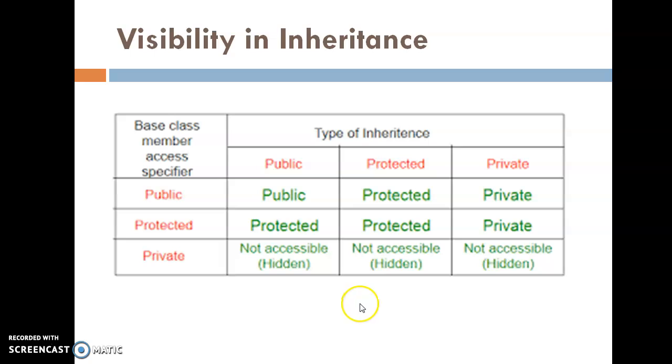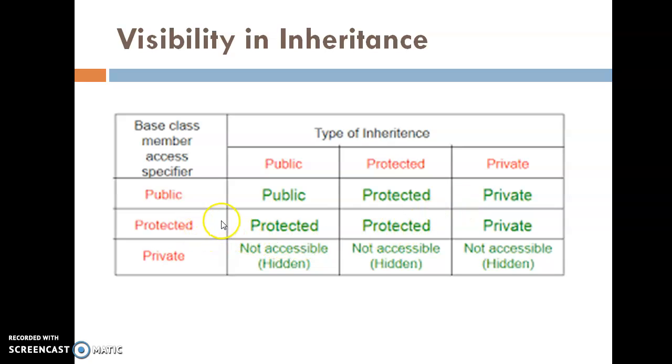First, before going to discuss the types of inheritance, how the specifiers are visible in inheritance. If the base class is derived with the specifier public, then the public of base class will be the public of the derived class, protected of base class will be the protected of derived class, and the private of the base class will be the private for the derived class.